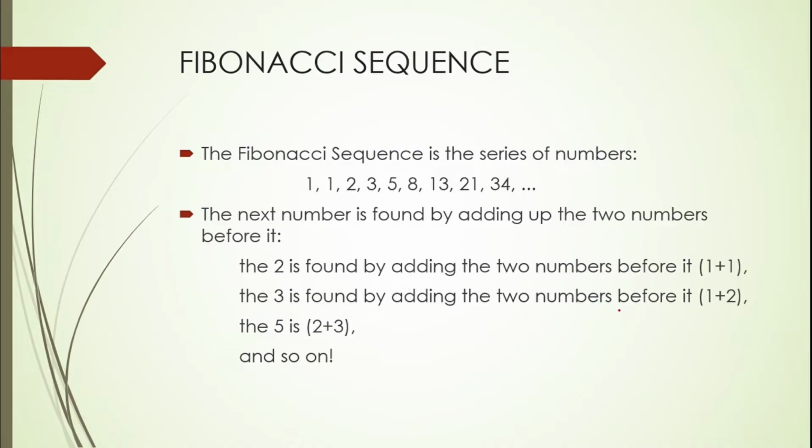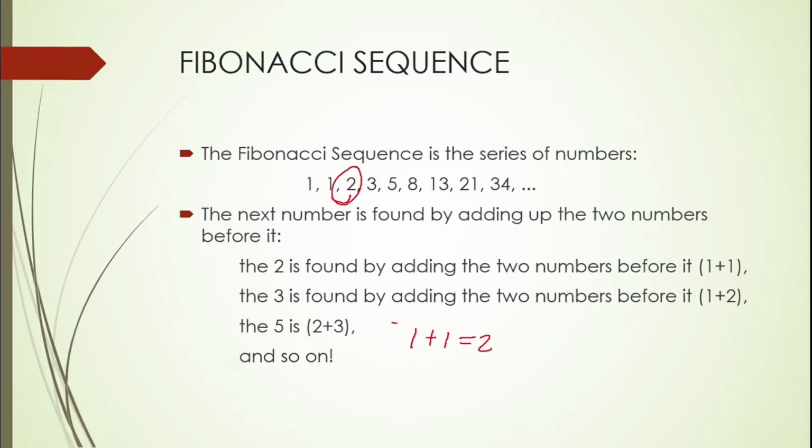The Fibonacci sequence is a series of numbers starting with 1, 1, 2, 3, 5, 8, 13, and 21, and so on. So how did we come up with this? The next number is found by adding the 2 numbers before it. The second is found by adding the 2 numbers before it, 1 plus 1. So if you have 1 plus 1, that is equal to 2. So this is the next term.